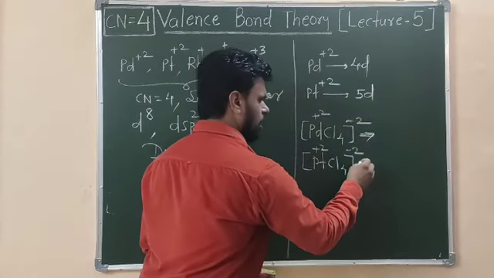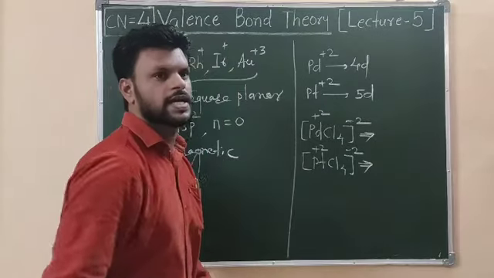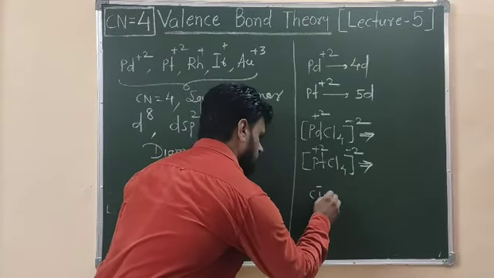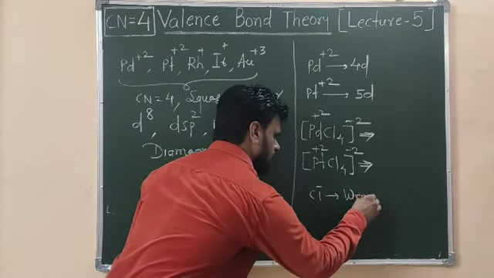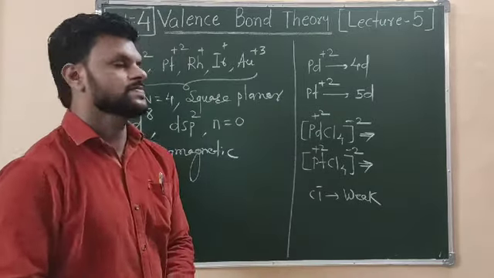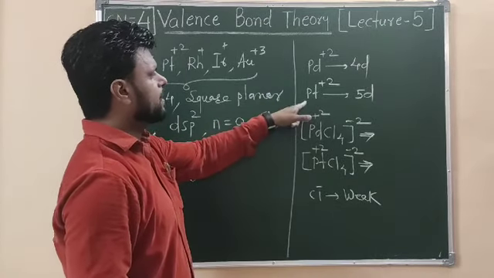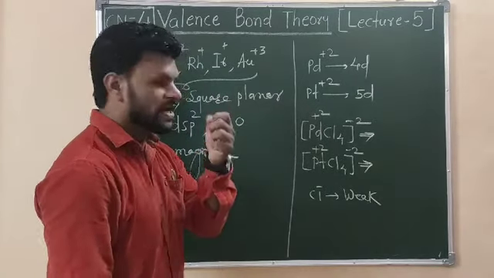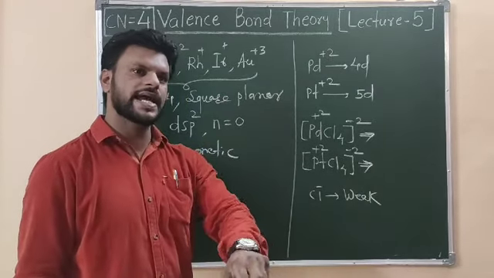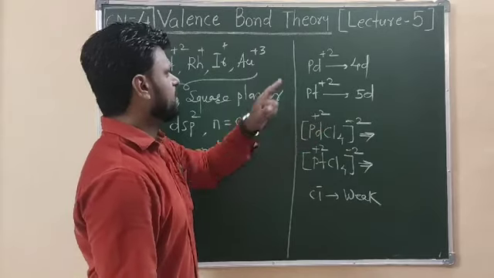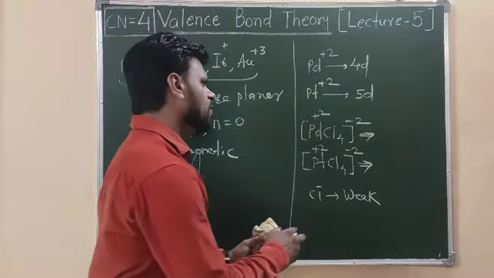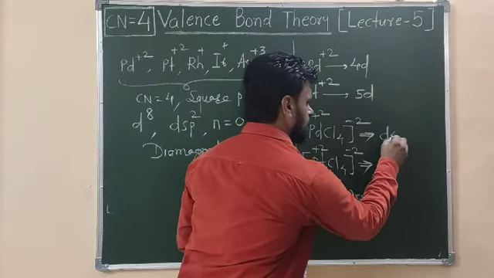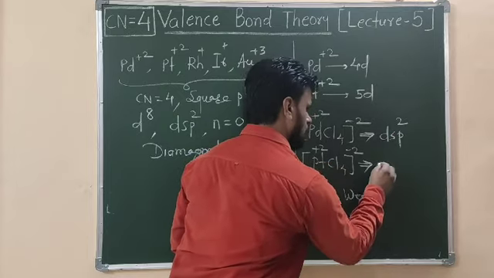Now you will comment, sir, chloride is a weak field ligand. But since palladium and platinum belong to the 4d and 5d series respectively, whatever ligands we have, strong field or weak field, palladium +2 and platinum +2 always give square planar complexes with dsp2 hybridization.